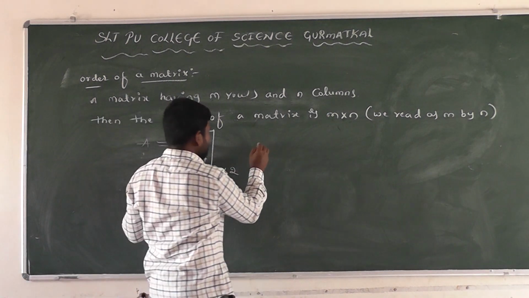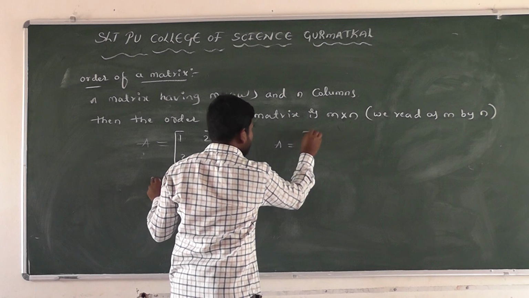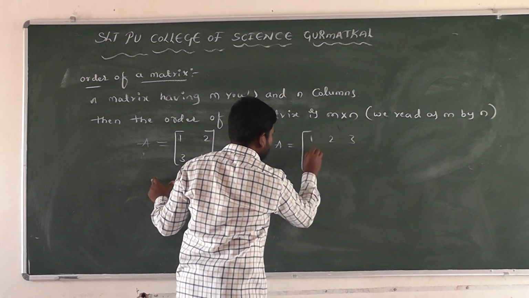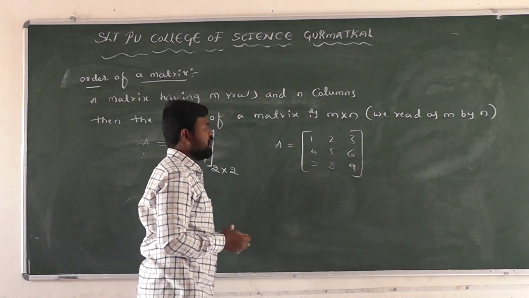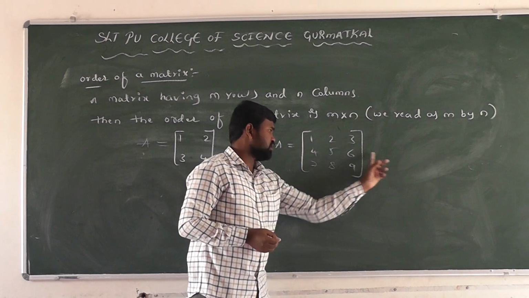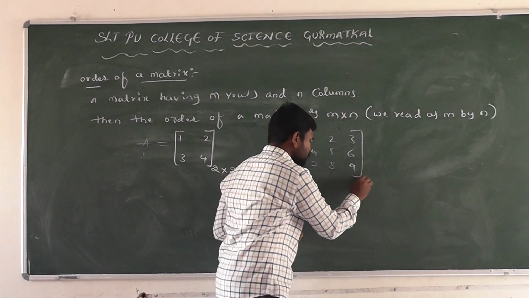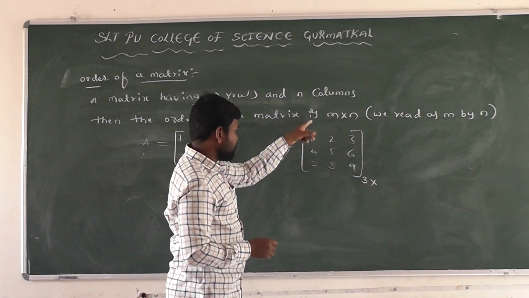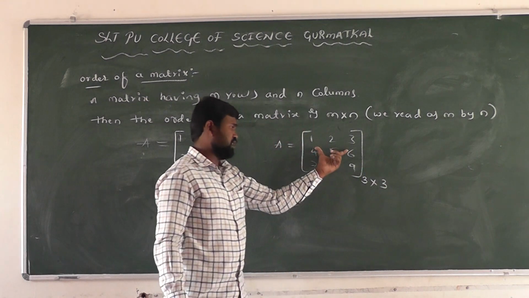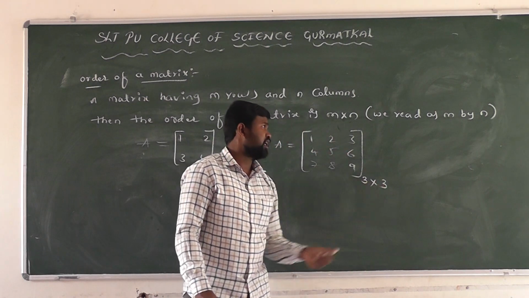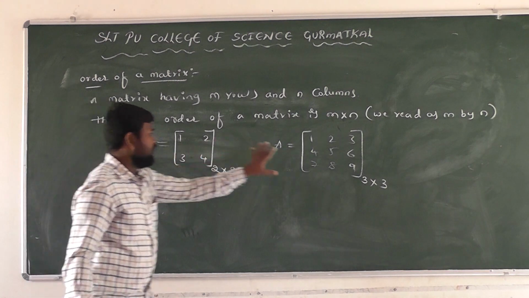And another example. How many rows are there? First one, second, and this one is third. Three rows. And how many columns here? First column, second, and third. What is the order of this matrix? 3 cross 3 order. This is the order of the matrix.